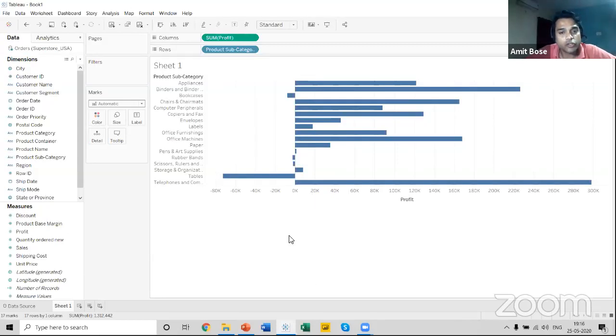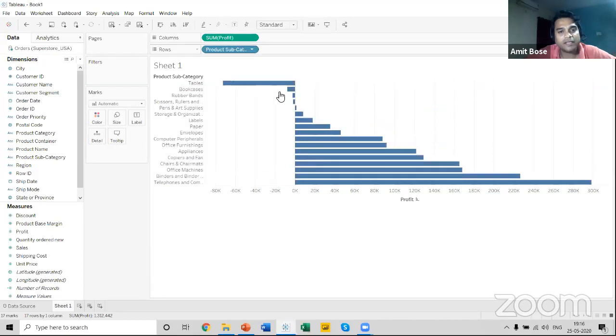So in order to sort this bar graph, there's a very important option available over here. You can see just above the column shelf, there are two options. If you hover your mouse over one of the options, you can see an ascending and a descending menu that is available just above the column shelf. So in order to sort this graph, I can just click on one of the options.